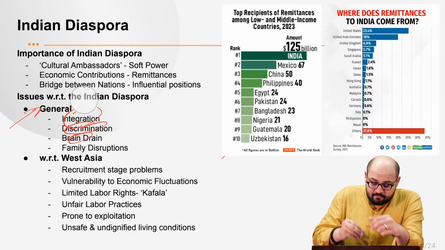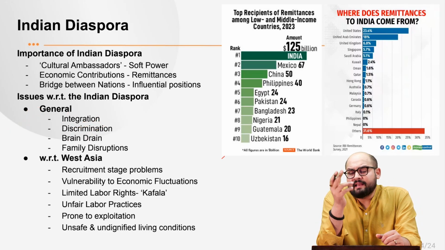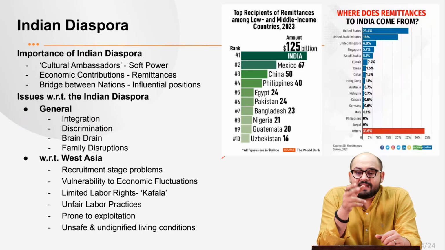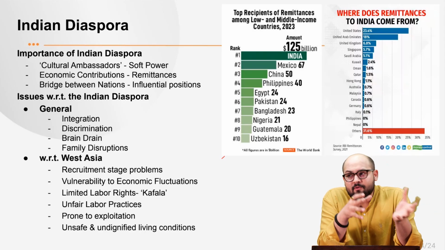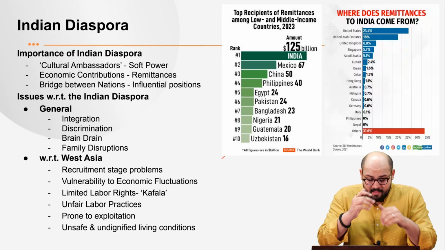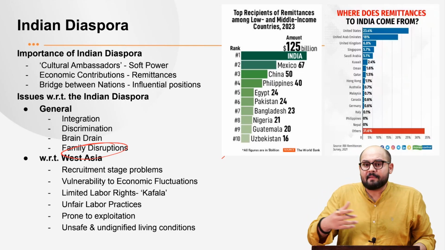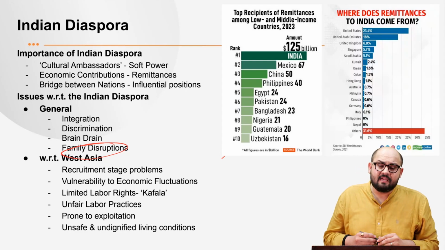Please understand that, as we talked about, after independence many highly educated Indians and highly skilled professionals migrated to these countries. Now, it compromises India's economic and developmental prospects. Once you have these highly skilled people going to different countries, you are actually suffering a loss. Next is family disruptions. Obviously, once these people separate from their families, you have the problem of emotional stress. So that is also one of the issues.